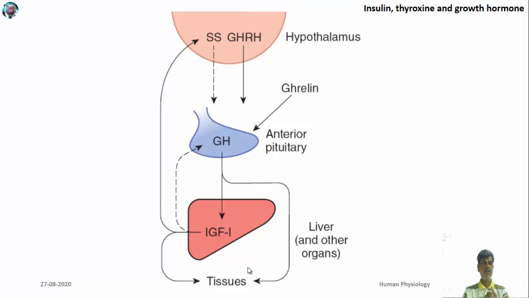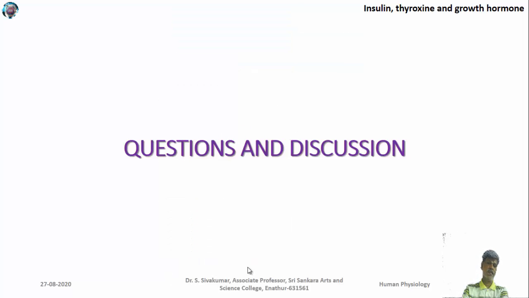Insulin will act in almost all the cells and tissues. The major targets, if you see, are muscle and liver. Similarly, thyroid hormone is going to act in all the different cells. Similarly, growth hormone does not have a specific target, so it functions in almost all tissues and cells. So this is how these three hormones function.